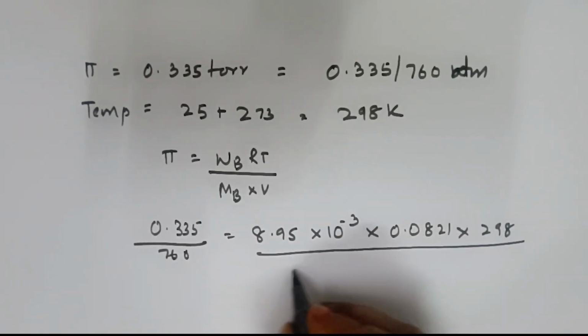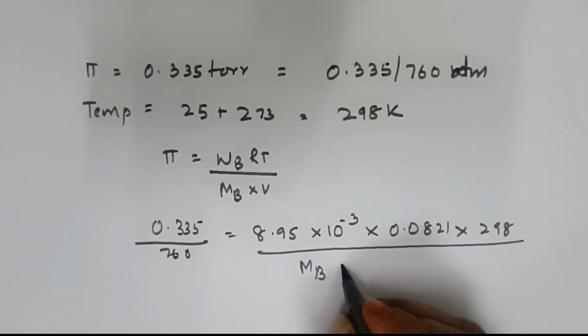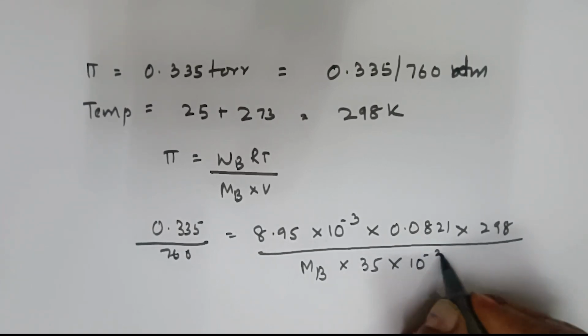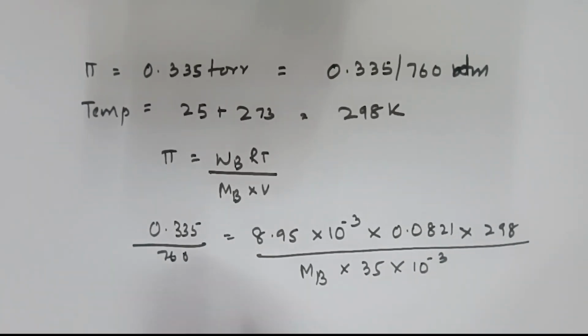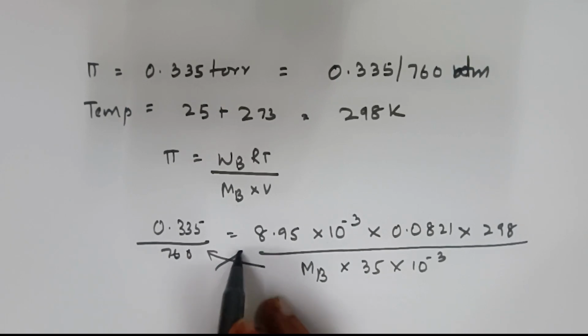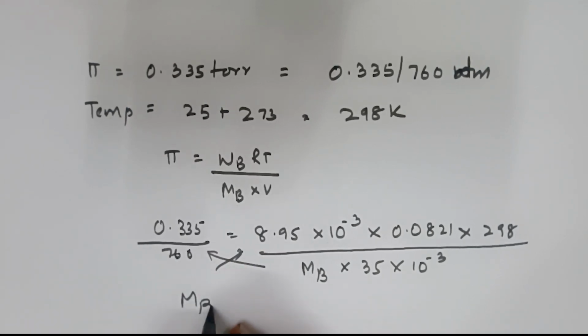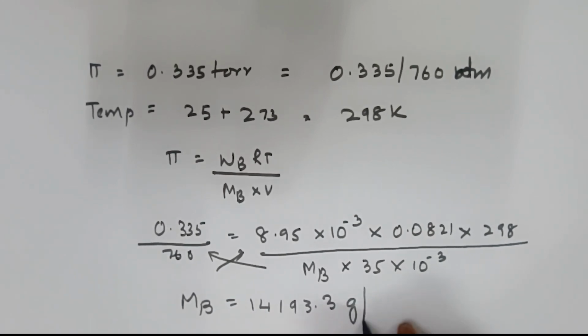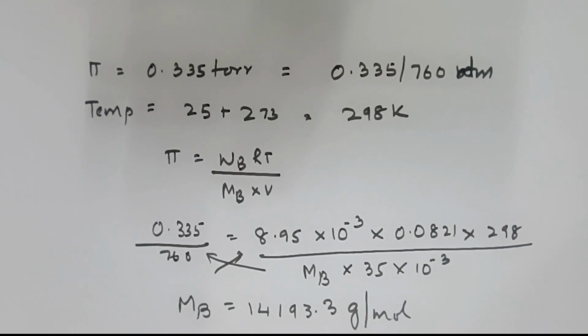Then divided by MB, which I need to calculate, into 35 into 10 raised to the minus 3. That's all. You cross multiply this and take out MB. The answer I got is 14193.3 gram per mole.